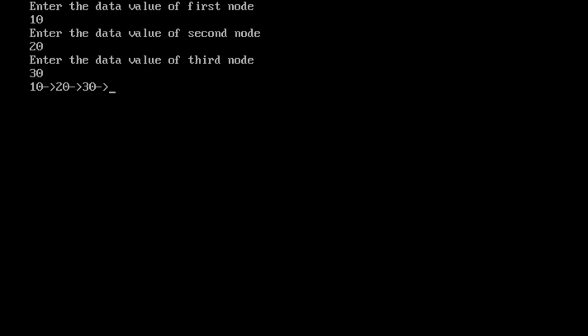So this is the linked list we have created: 10 arrow mark 20, 20 arrow mark 30, 30 arrow mark. 10 is the first node data part and the first node link part contains the address of the second node. Next, second node data part contains 20, and the second node link part contains the third node address. Next, third node data part contains 30 and third node link part is null. So this is the simple logic and implementation of self-referential structure.